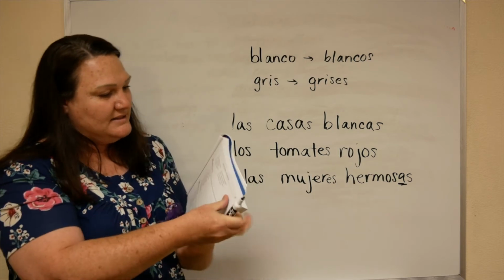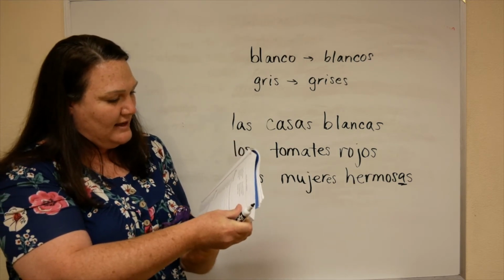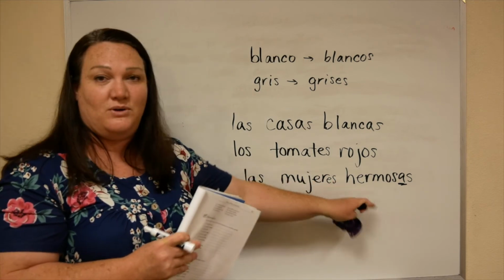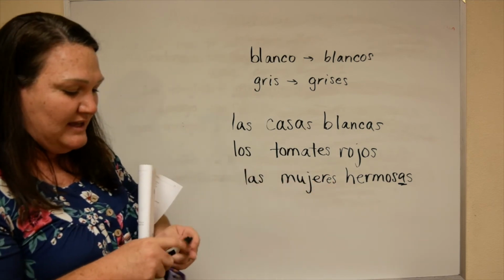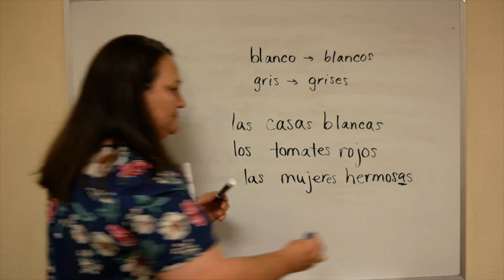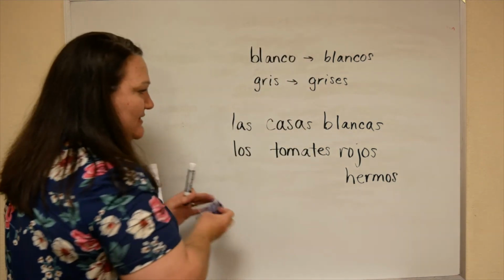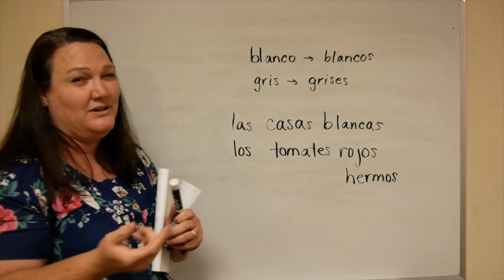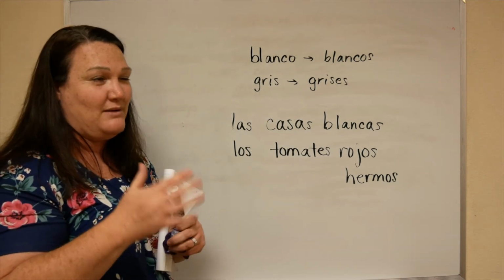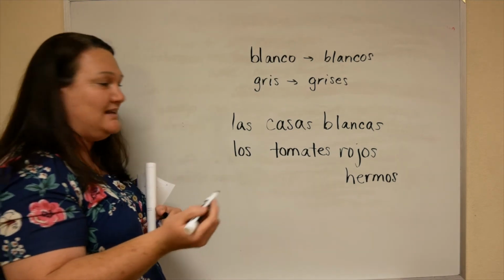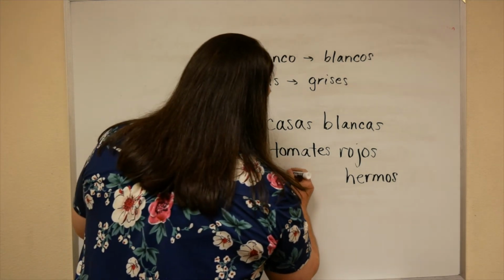Okay, let's see if I can find one more that I like. Let's just keep hermosa here, and let's make it el hombre. The pretty man. You really wouldn't use hermoso for man, but it works for this example. Man is hombre.